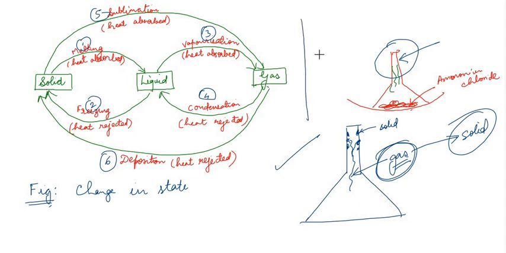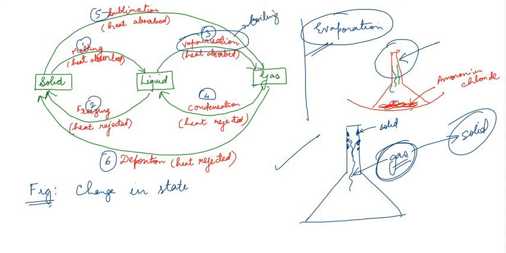Apart from this, there is one more phenomenon, that is evaporation. Evaporation, I think you must have heard about evaporation. हमने यहाँ तो evaporation कहीं लिखा नहीं, तो ये क्या है भाई? क्या evaporation और vaporization same है? No, no my dear. Vaporization जो है इसको हम boiling कहते हैं, and this is different from evaporation, and we will discuss that in our coming videos, and that is a very, very important and interesting topic, the difference between boiling and evaporation. And there is a similarity also between boiling and evaporation. We will study all those things. As of now, in this video I wanted to discuss this topic, change in state.